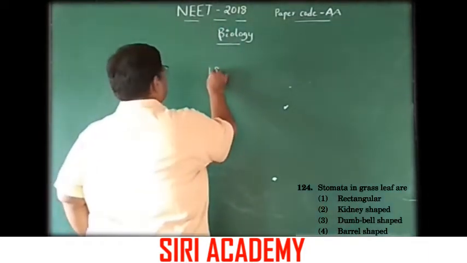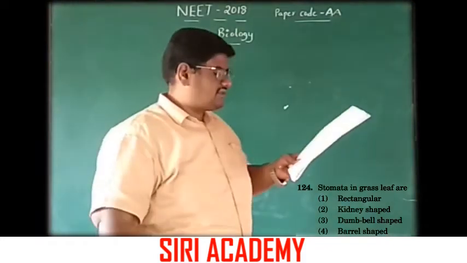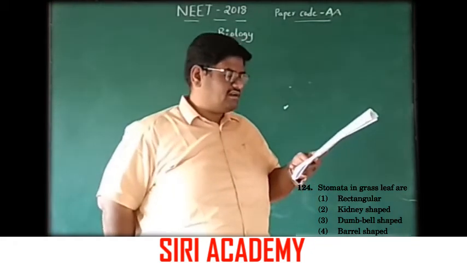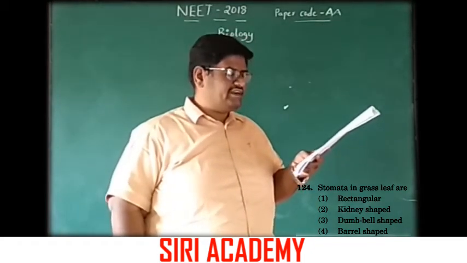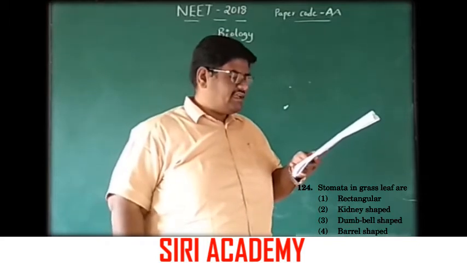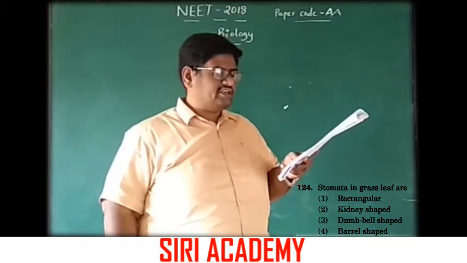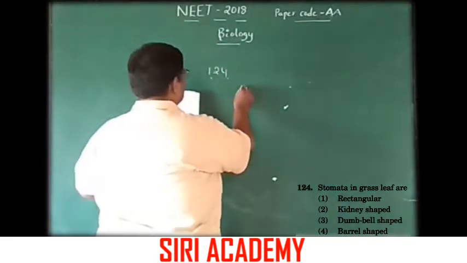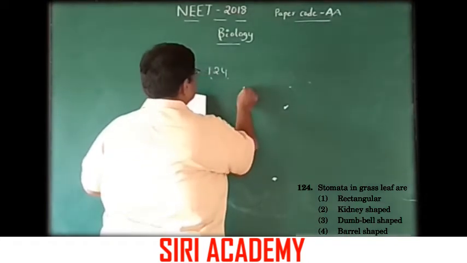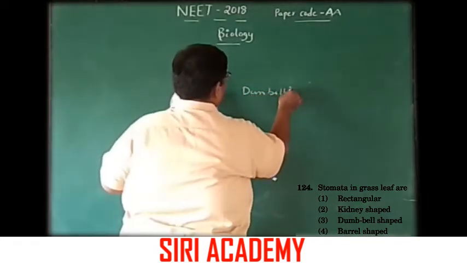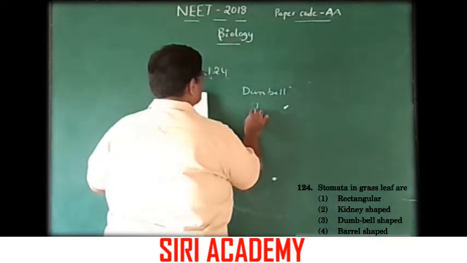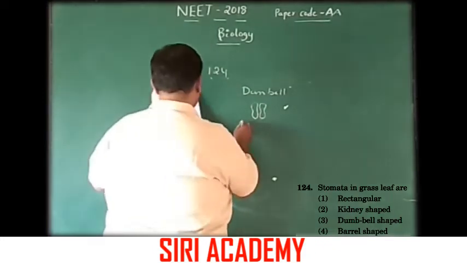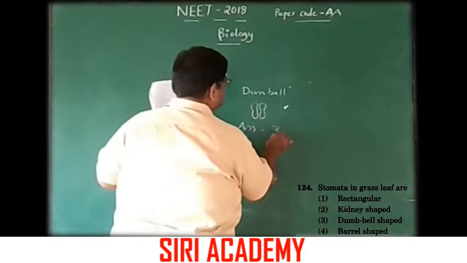Next, you can go for question 124. Stomata in grass leaf are: 1. Rectangular, 2. Kidney shape, 3. Dumbbell shape, 4. Barrel shape. Here in monocot plants, the stomata are dumbbell shaped. Answer is option 3.